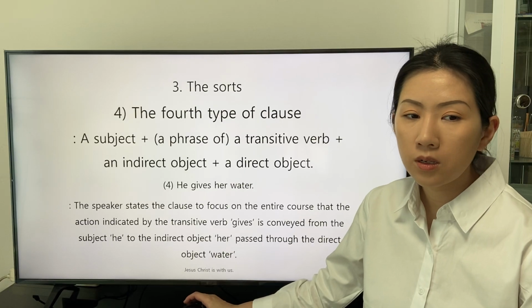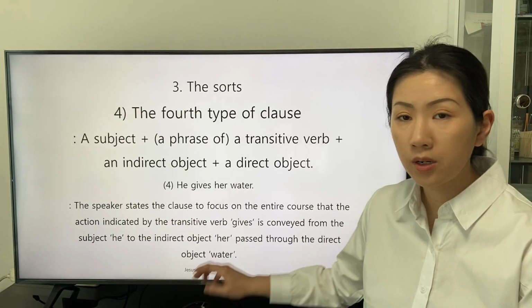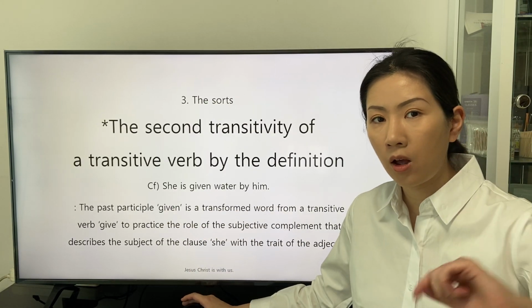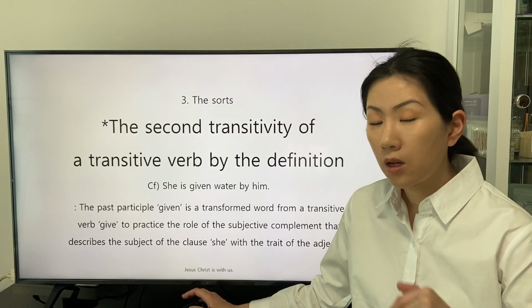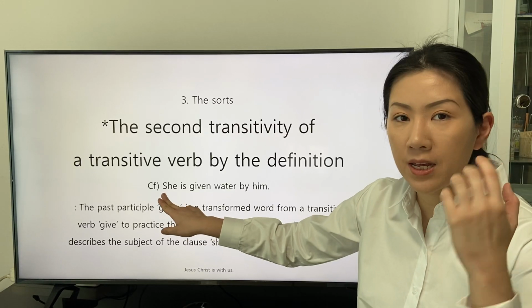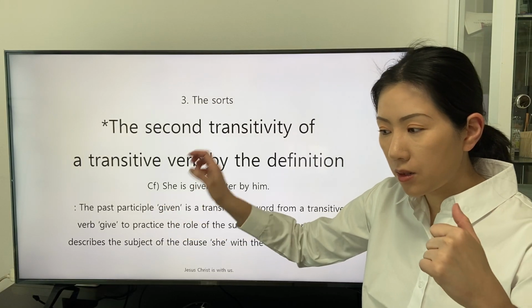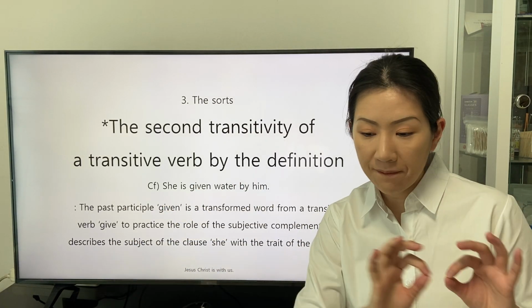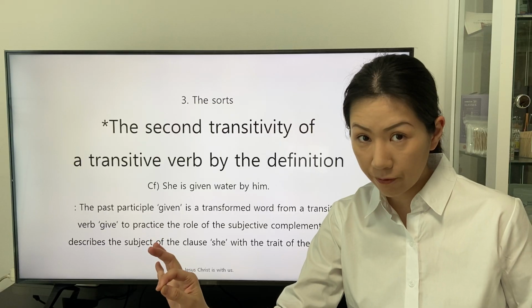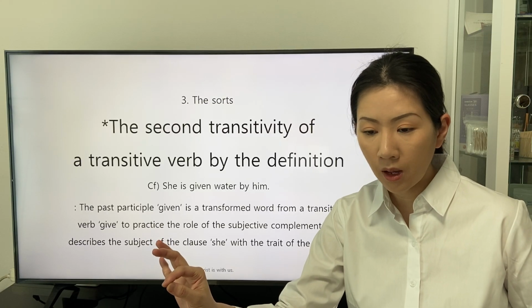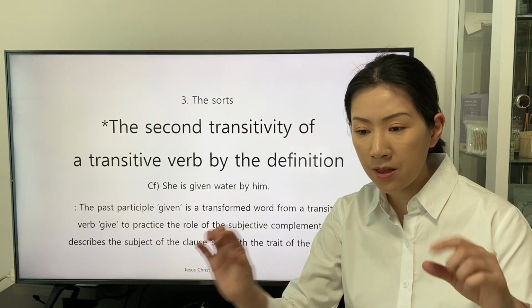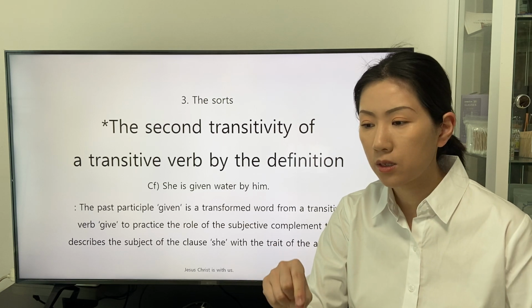This clause, he gives her water, is stated again from the perspective of the indirect object, she, that receives the definition of the transitive verb send from the speaker as the subject and the direct object, both.